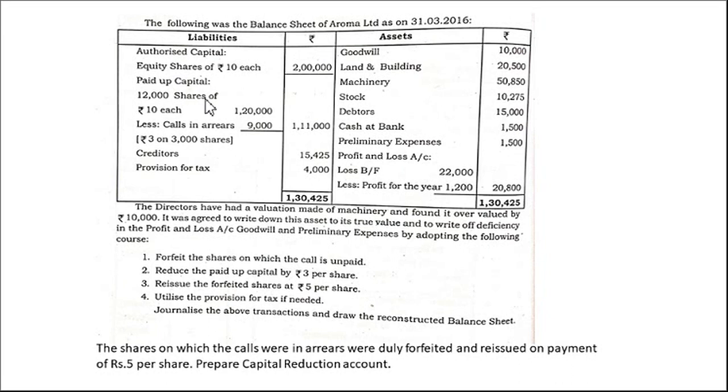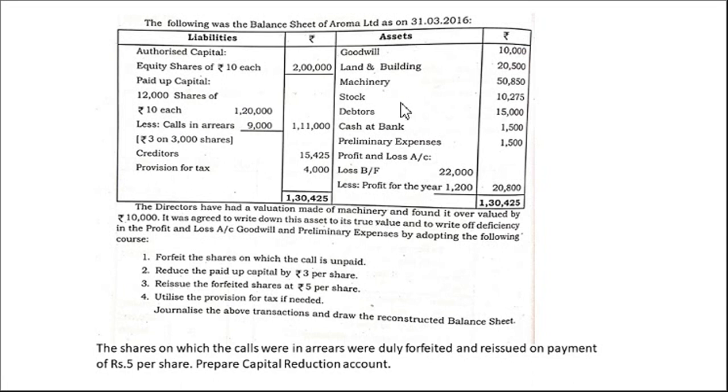Paid up capital, 12,000 shares of rupees 10 each, 1,20,000, out of which there are calls in arrears. That means they haven't yet collected the money of 3,000 shares, 3 rupees each. See, the face value is 10 rupees, but they have received only 7 rupees on 3,000 shares. So pending amount, how much? 3 rupees on 3,000 shares, 9,000. So whatever amount they have collected is only 1,11,000. Clear? Creditors 15,425. Provision for taxation is given.